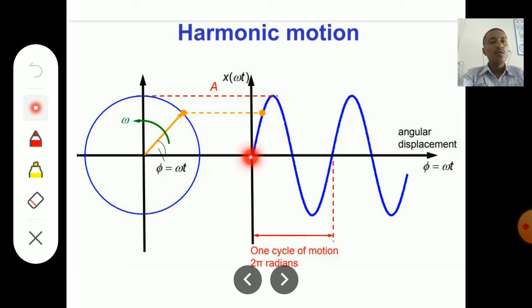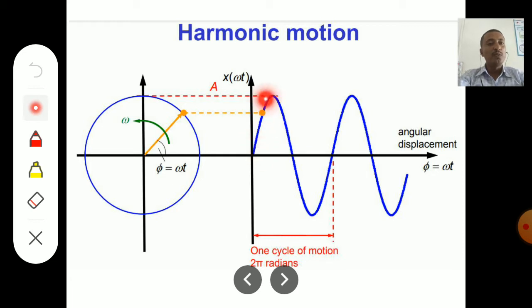Okay, so the y-axis denotes the amplitude and the x-axis denotes the phase angle. Amplitude, from this point to this point, is the maximum amplitude. This is called the maximum amplitude. Sometimes it is also called the dynamic amplitude. In most cases it is denoted by a, otherwise by capital X.